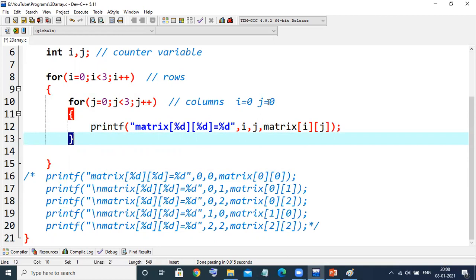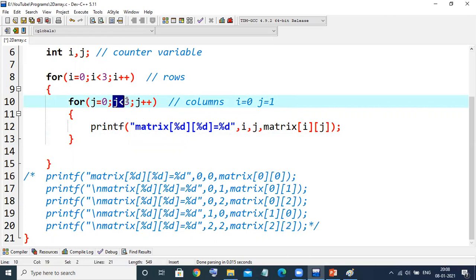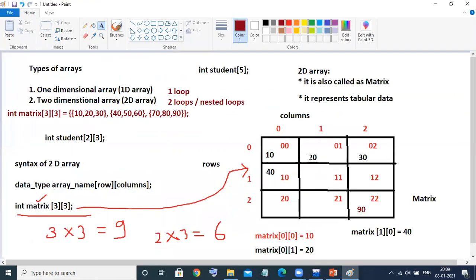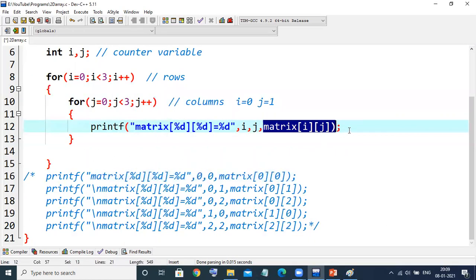It goes and increments j. So what is j? 0. What would be the value of j now? It's 1. Again, check the condition. 1 is less than 3. Yes, it comes inside. In printf, matrix of %d, i is 0 and j is 1. That means 0th row, and second column. That value will be replaced. What is the second value? See, 20. It will print 20. First, it printed 10. Then it is printing 20.